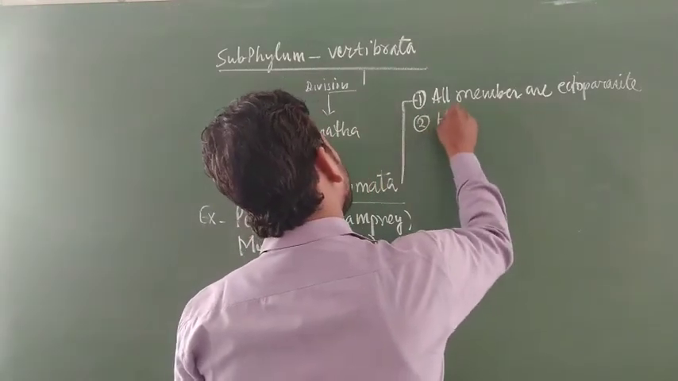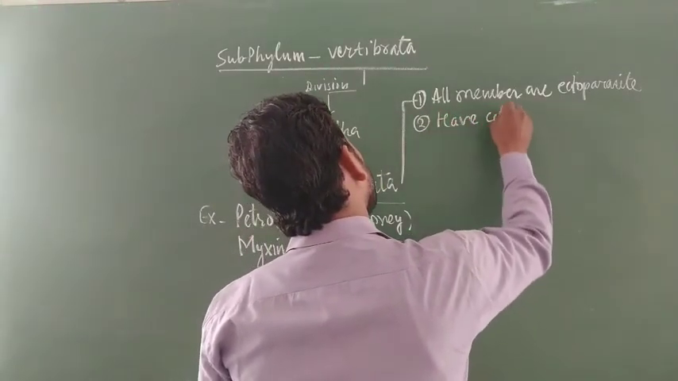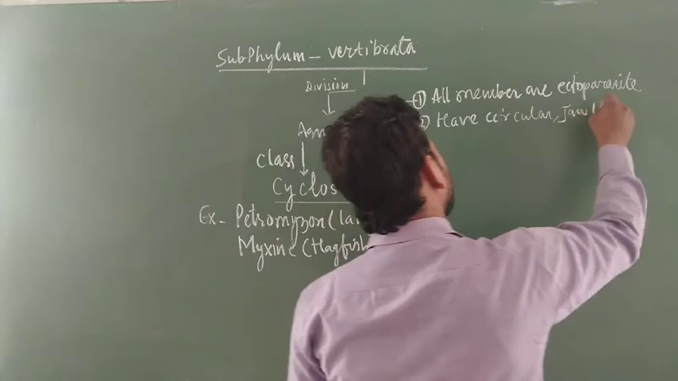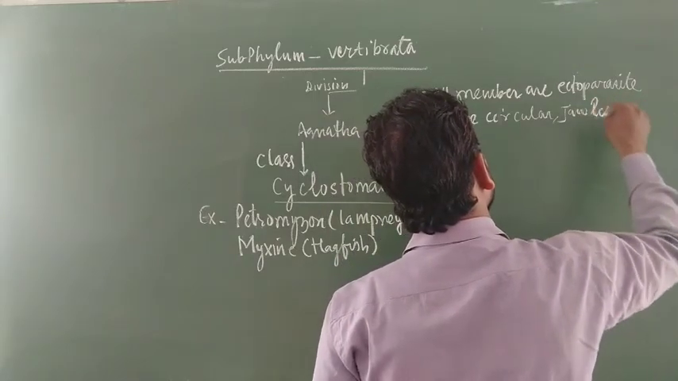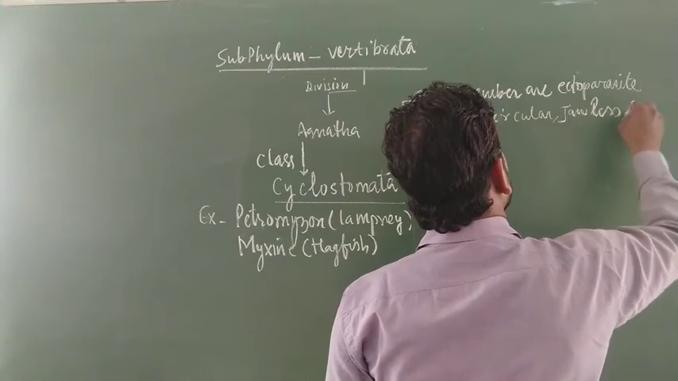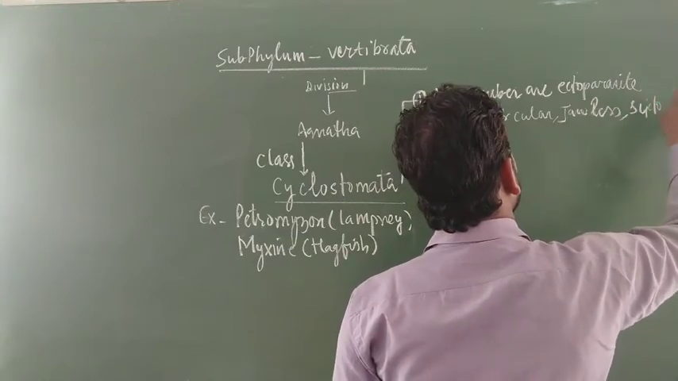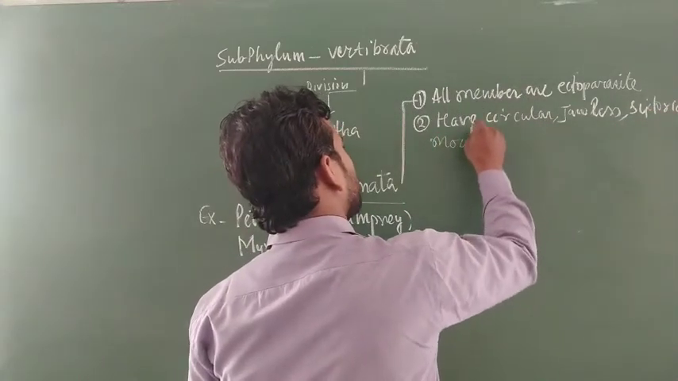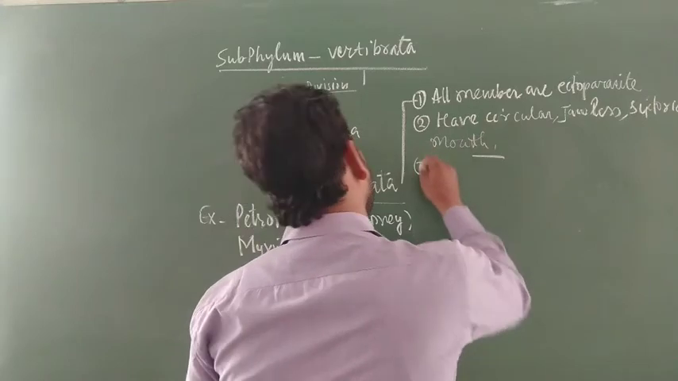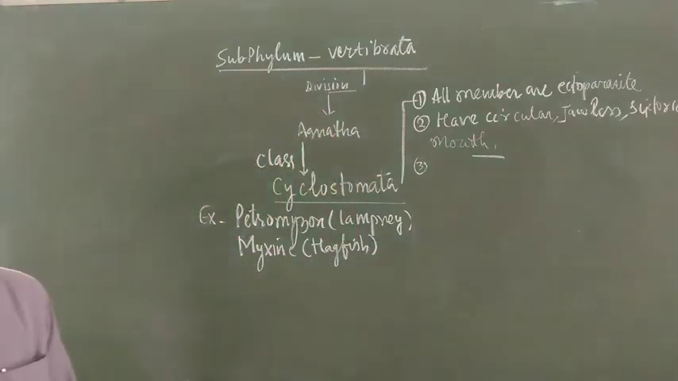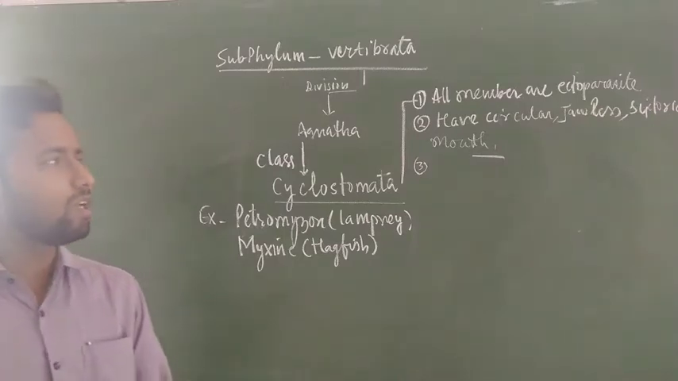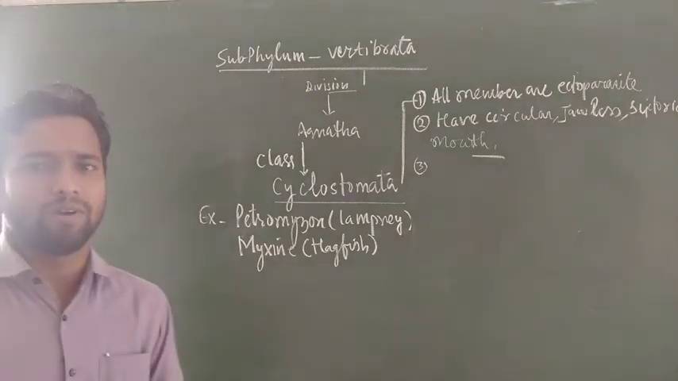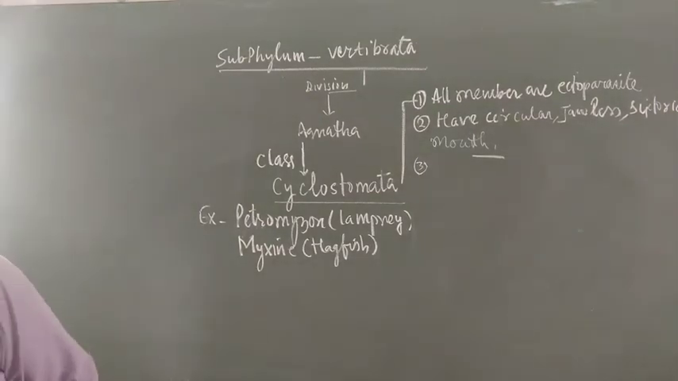Second, they have a circular, jawless, suctorial mouth, because this is an agnathan. Suctorial means having the capability to suck. This is an important feature present in cyclostomes. What is the important feature? They have a circular mouth, jawless, suctorial. Suctorial means a sucking type of mouth is present in cyclostomes.